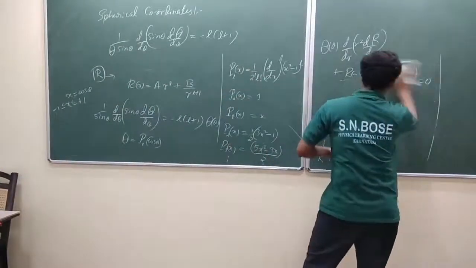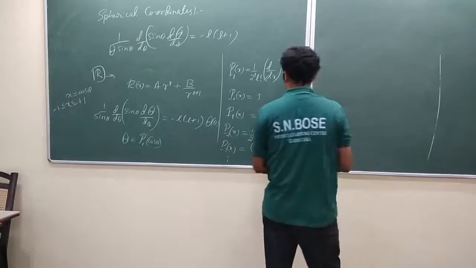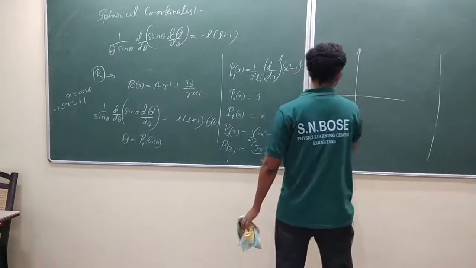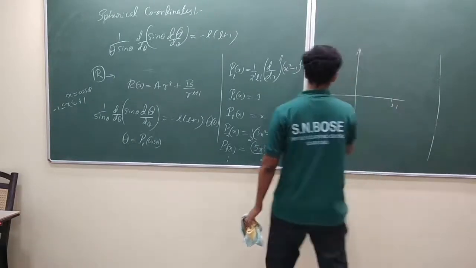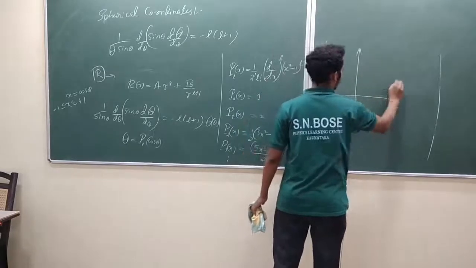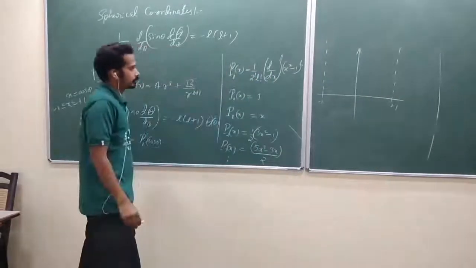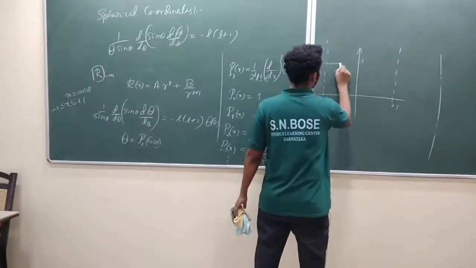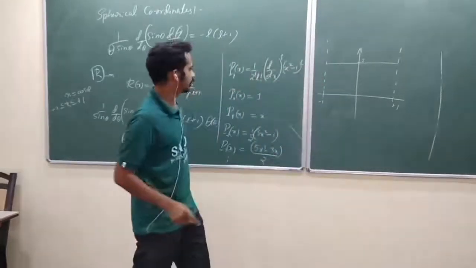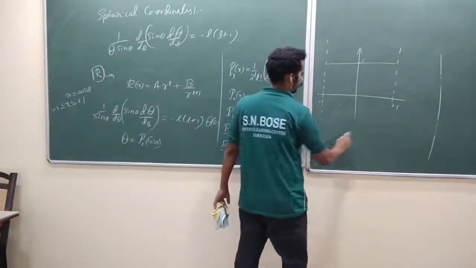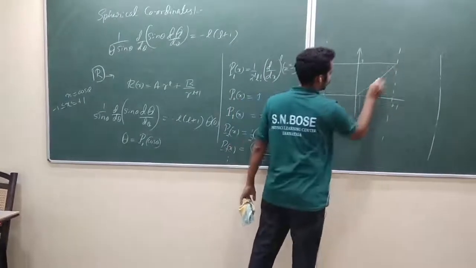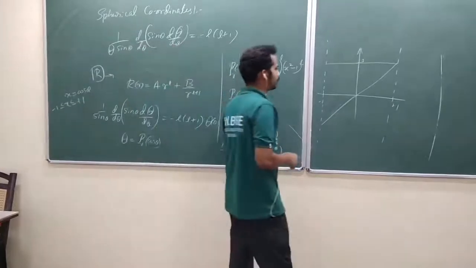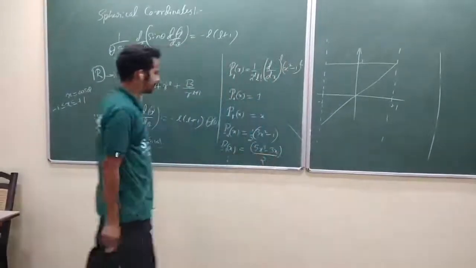If you try to plot these Legendre polynomials, try to plot them later. Let me just plot some of them, okay? -1, +1. Any question? P naught of x, this is 1, suppose, am I right? This is P naught of x. P1 of x, that is a straight line. So P2 of x, that will be a parabola.